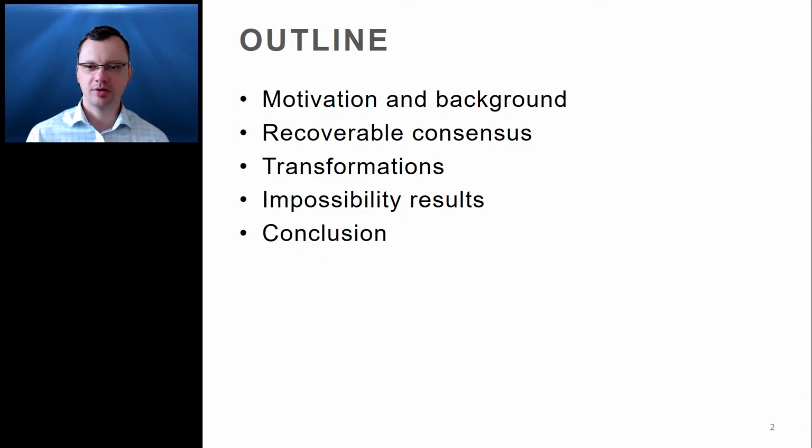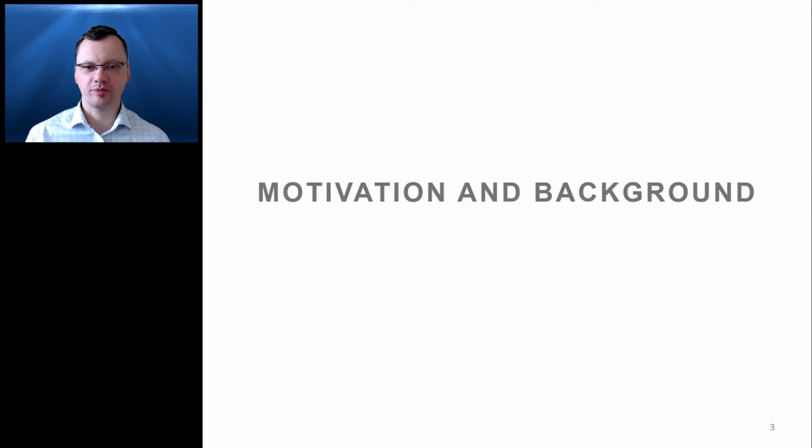This is the outline of my talk. I'm going to first motivate the problem and connect it to persistent memory. And then I'm going to define recoverable consensus, describe some transformations that solve it, then present some impossibility results, and finish with my concluding remarks. Let's start with the motivation and background.